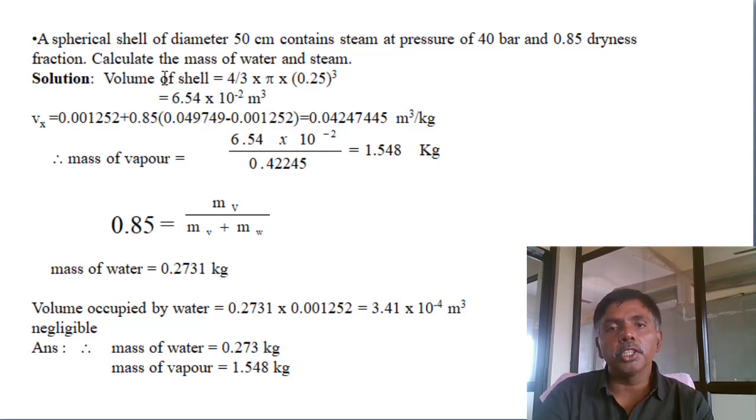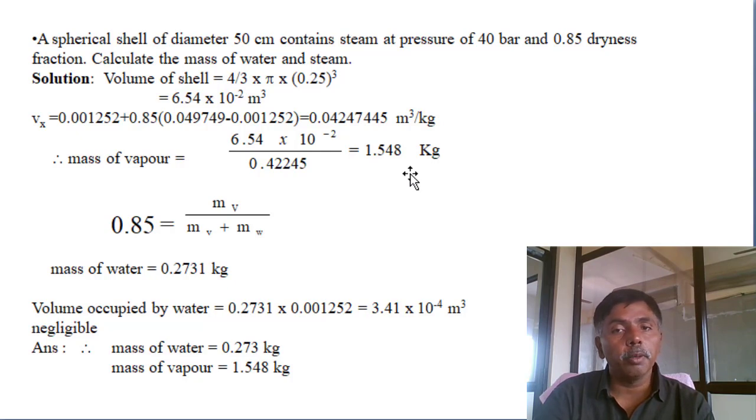How do we determine the actual volume of the shell? The diameter is given, so volume is 4/3 pi r cubed. Convert into meters: the diameter is 0.5 meter, so the radius is 0.5 by 2, 0.25. The total volume divided by the specific volume of vapor gives the mass of vapor.